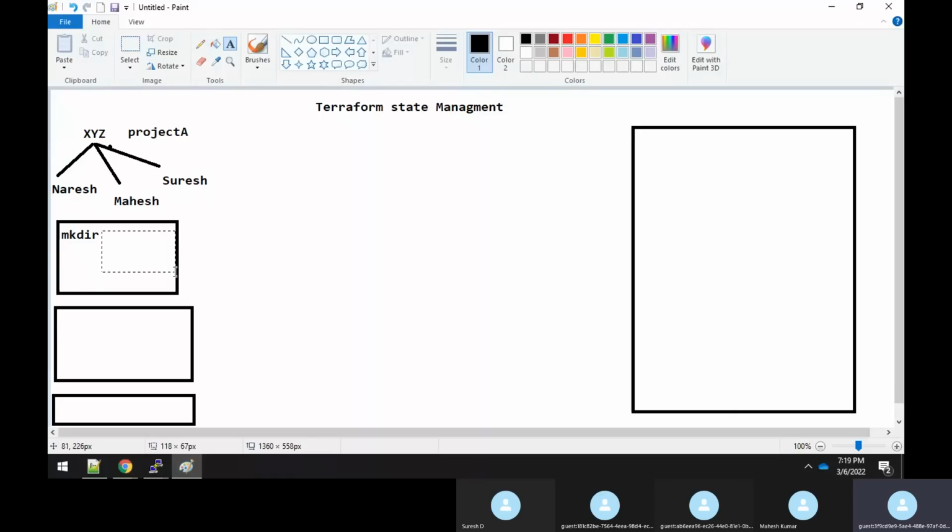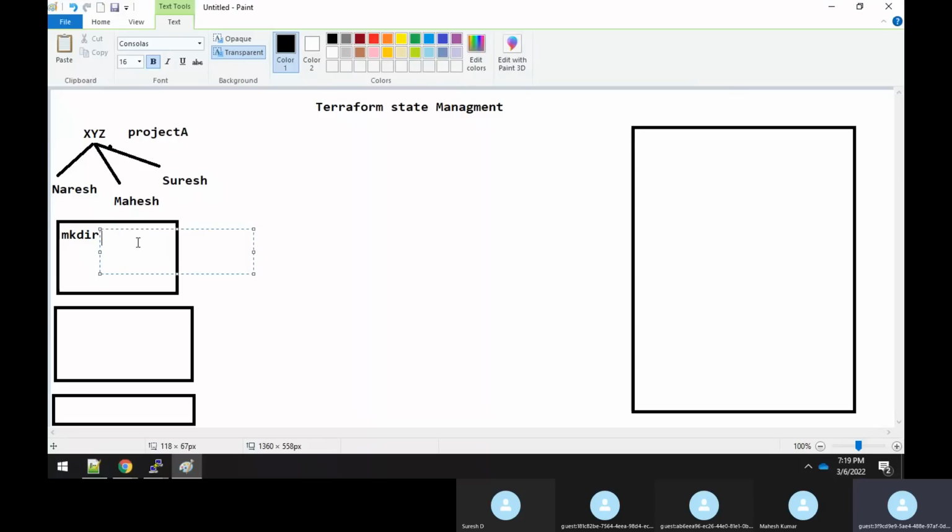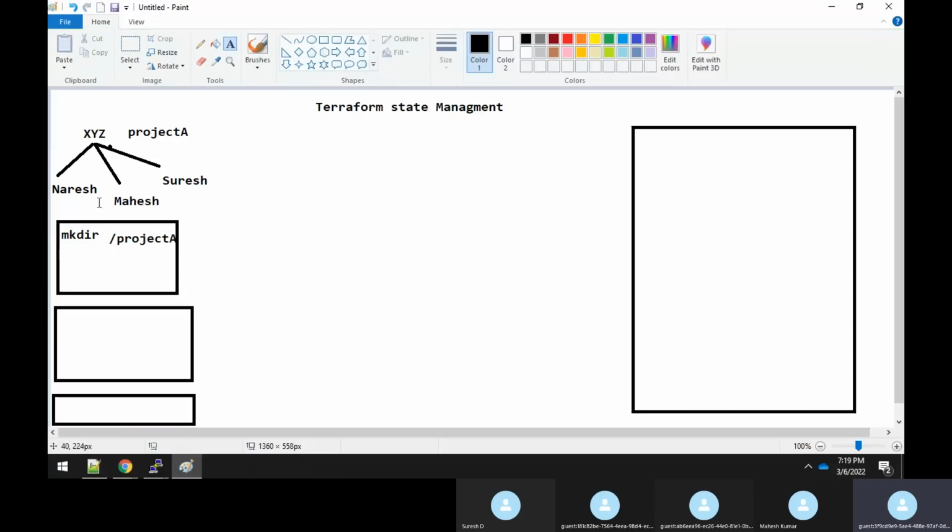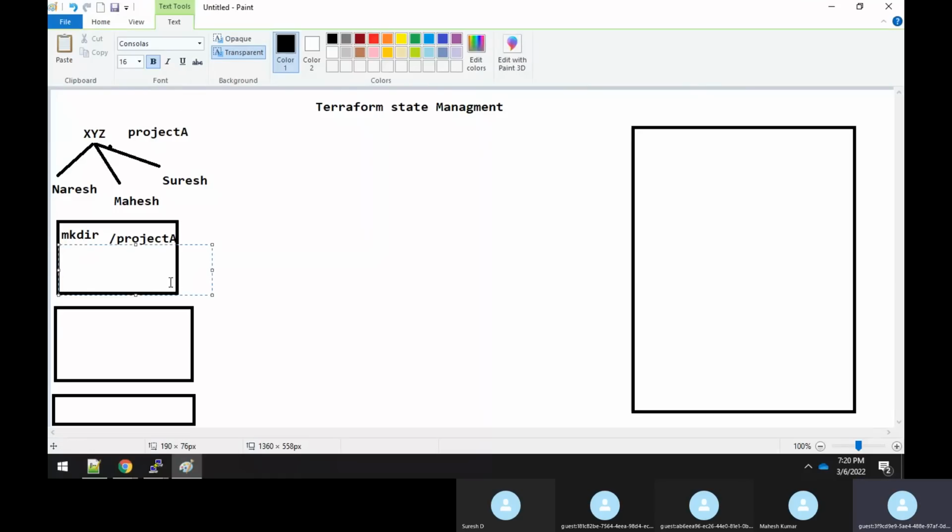So Naresh will create a directory like this: mkdir slash project A. So he will create a directory, and then he will do a cd into project A. Then next he will try to write a Terraform file, something like vi projectA.tf, right? It should end with .tf. It's a Terraform file.